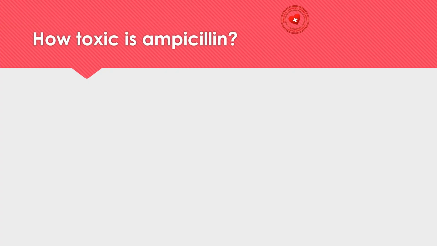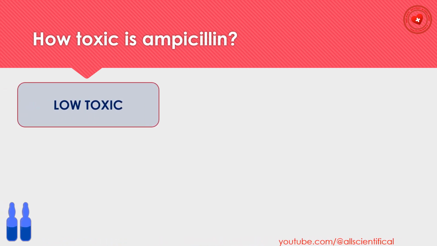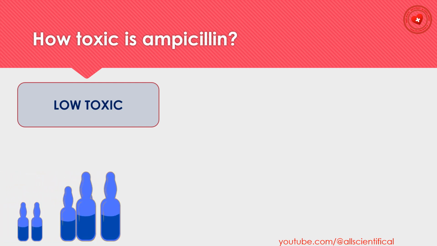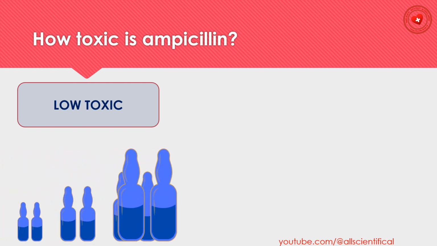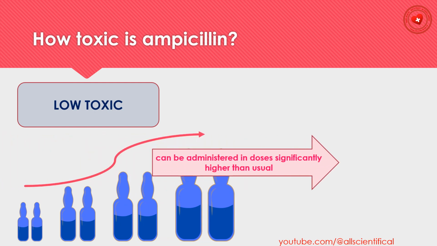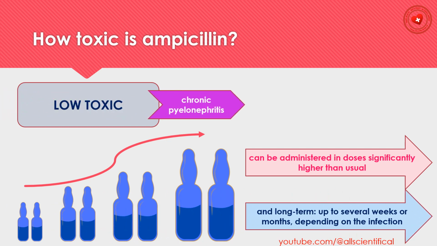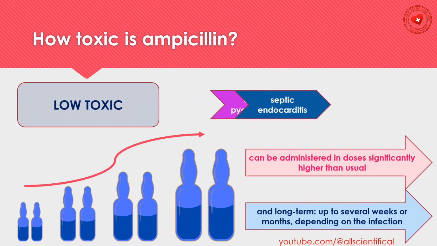How toxic is ampicillin? Due to its very low toxicity, it can be prescribed at doses significantly higher than usual and for a long time, up to several weeks, depending on the infection. This is especially important in chronic pyelonephritis and septic endocarditis, in which it can be administered for months without fear of toxic complications.